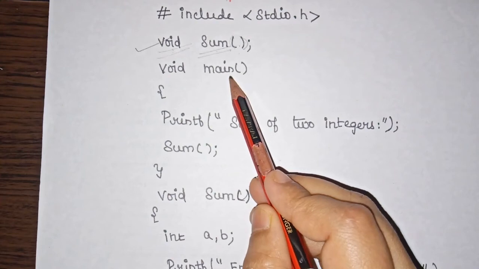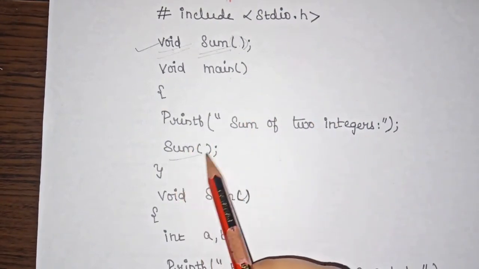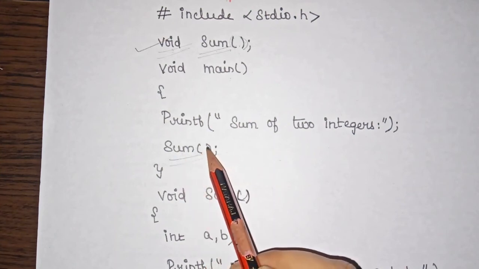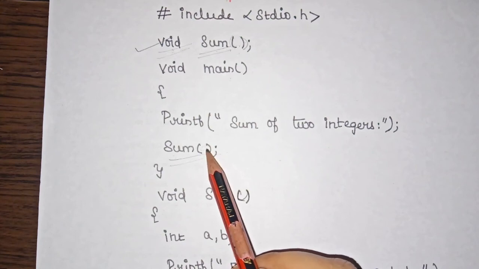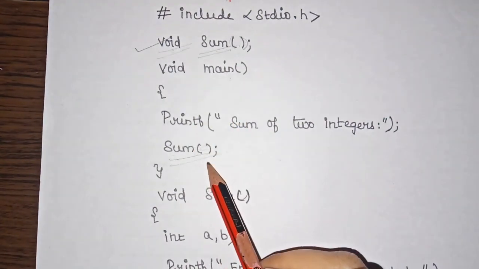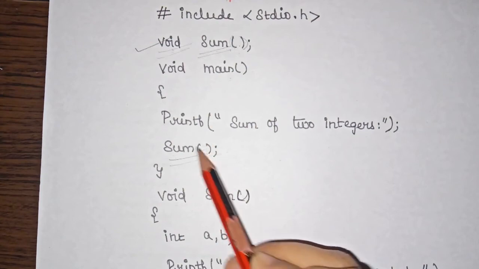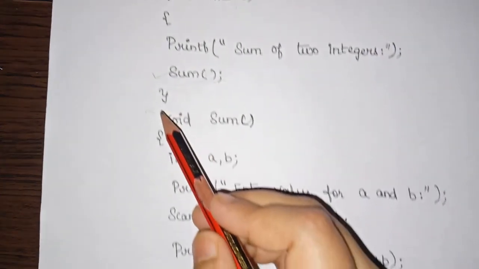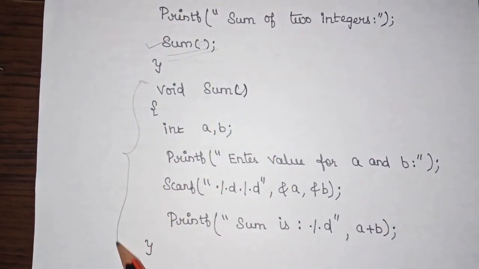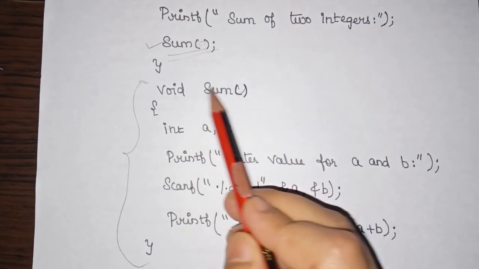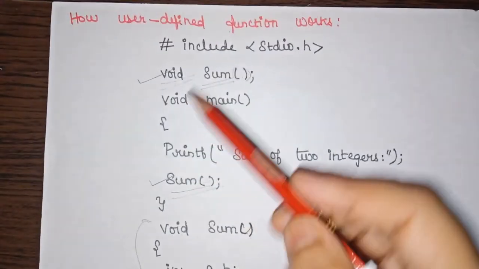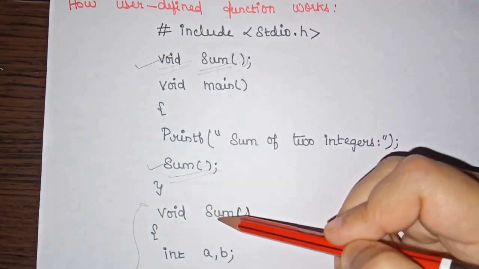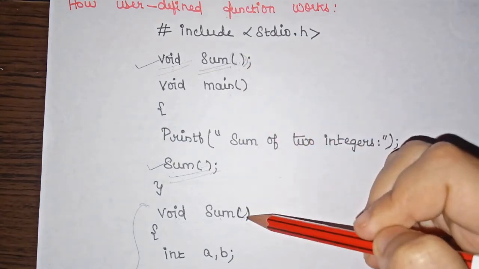And then coming into the main function, here you can see this is the function call. When we are calling a function, we just need to use the function name, and if there is any parameter, we can give the parameters here. Otherwise, if there is no parameter, we just leave out the parameters and keep only the braces. So this is a function call. And you can see here, this is the function definition, and we are using the same return type that is used in the function declaration, void, and then the function name, and then parameters; there are no parameters, so just braces.